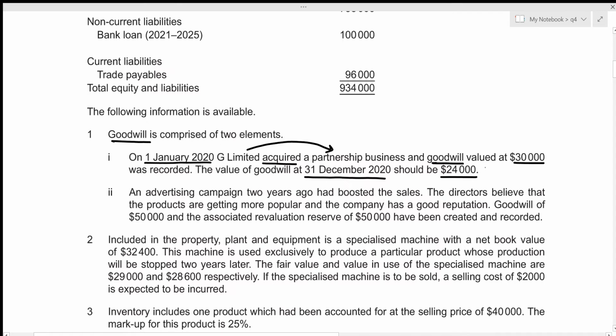And that purchased goodwill should be recognized in the financial statements, but we have 2 different values. So one is 30,000 and the other one is 24,000. But remember that the 30,000 value is at the beginning of this year, which is 1st January 2020, and 24,000 is the value at the end of this year, which is 31st December 2020. And whenever we are preparing the financial statements, it has to be done at the ending date, which means that the goodwill value to be included should also be the ending value, which is 24,000. Okay, so this is the treatment for 1I.